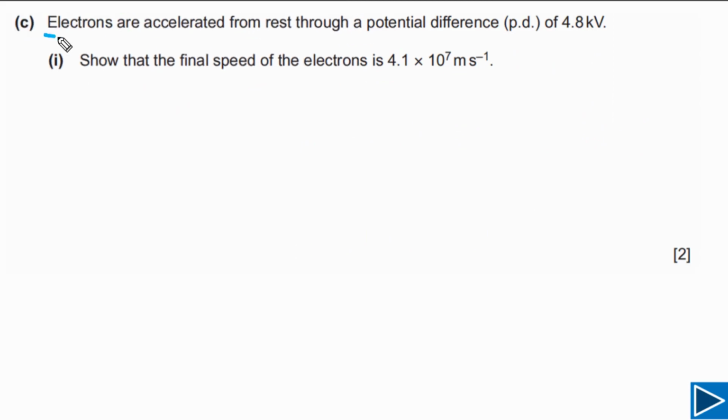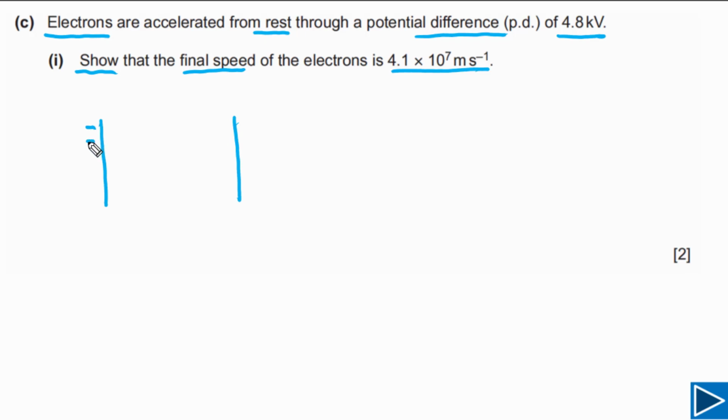For part C, it is given to us electrons are accelerated from rest through a potential difference of 4.8 kilovolts. We need to show the final speed of electrons is 4.1 times 10 to 7 meters per second. This question is just based on conservation of energy. Let's try to understand this one with the help of a uniform electric field.